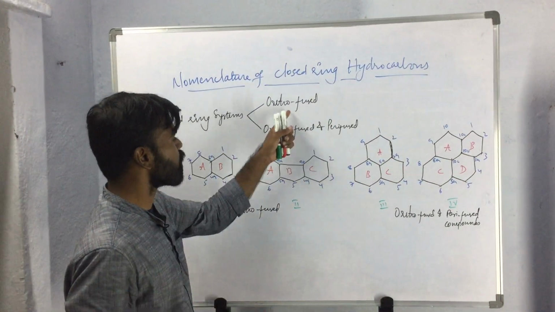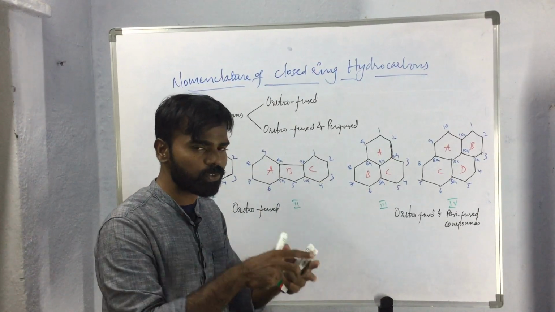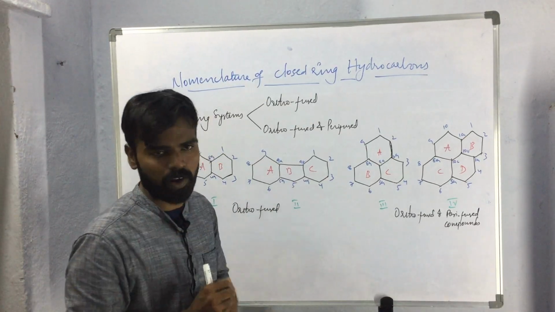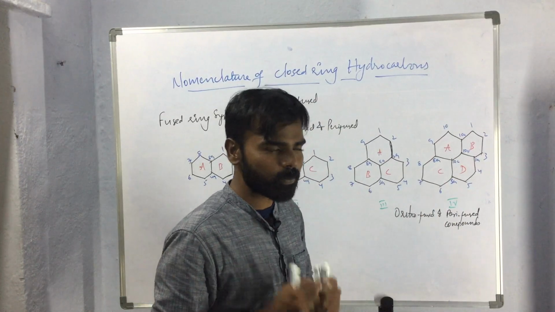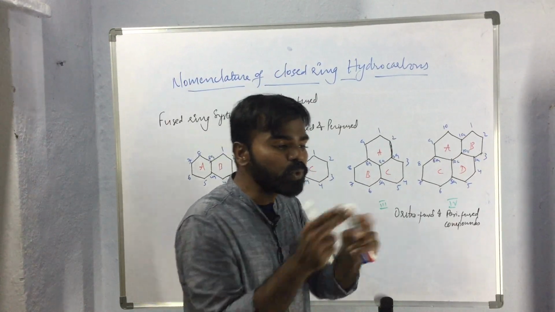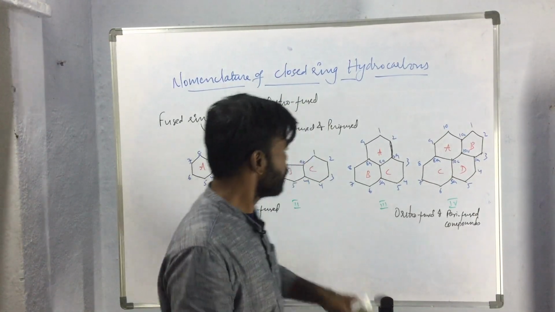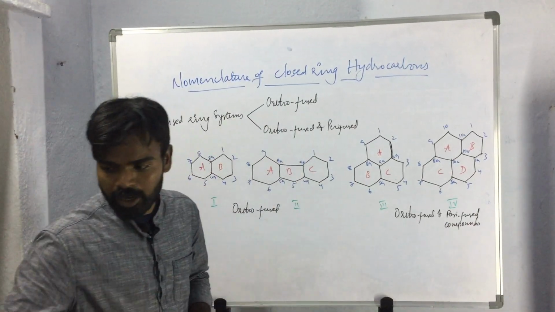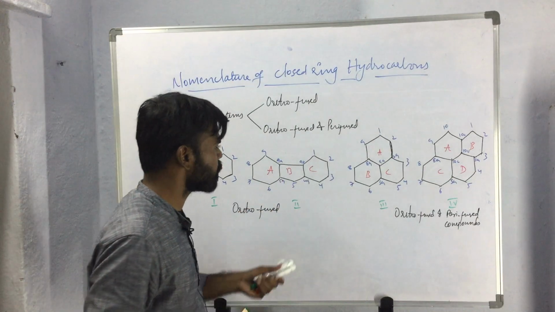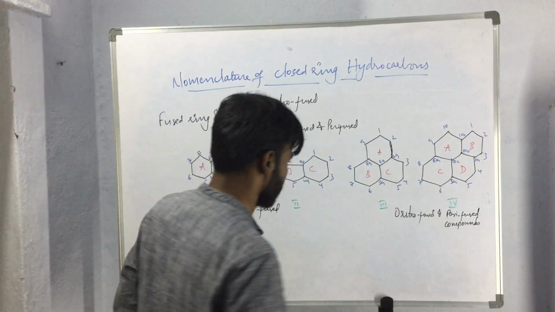So orthofused compounds are those compounds in which the rings are bound fused together in such a way that they will be having two common atoms and one common bond. Orthofused and perifused compounds are the compounds in which one ring is fused to two other rings which are orthofused together. Okay, so this is about what are orthofused compounds and perifused compounds. Now, how to name these fused ring systems.